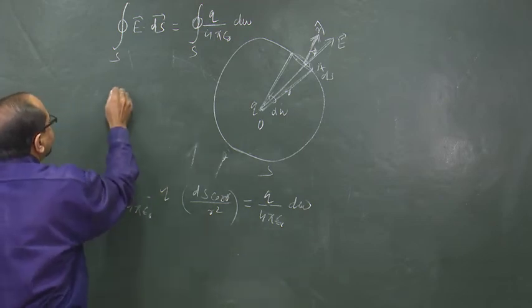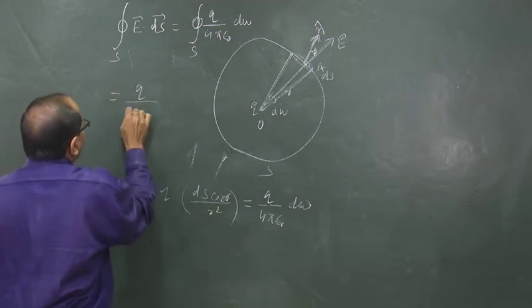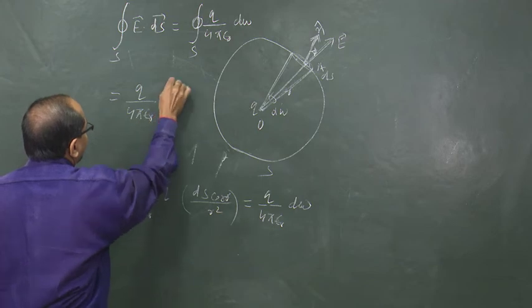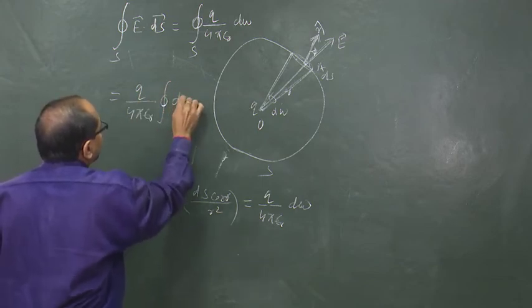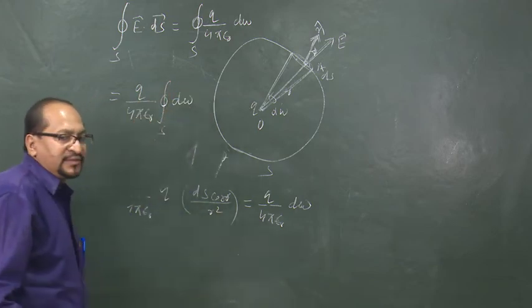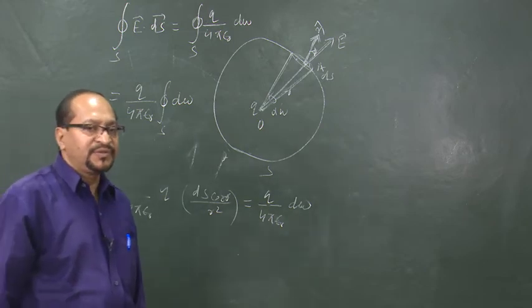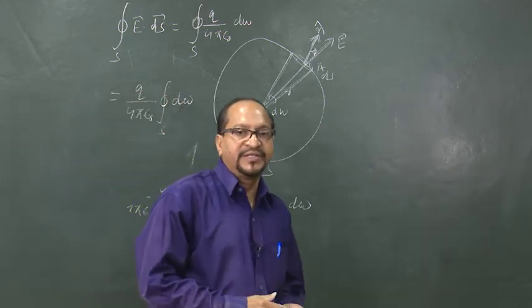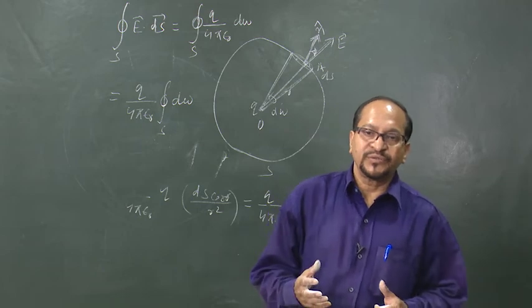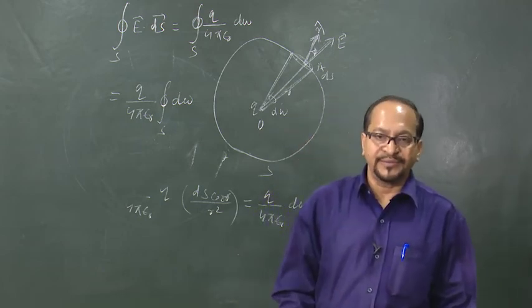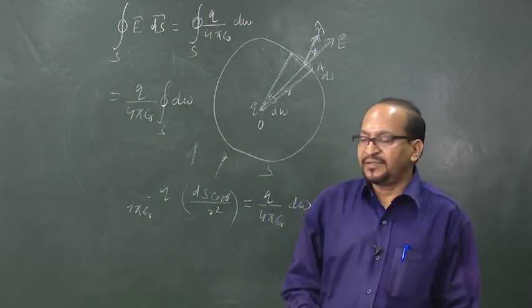This is equal to q by 4 pi epsilon 0 taken outside the integration of d omega around the closed surfaces. And what is integration of d omega around closed surfaces? I have already discussed that any closed surface will subtend the total solid angle 4 pi, a 3-dimensional angle 4 pi.